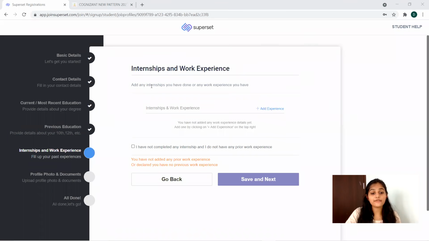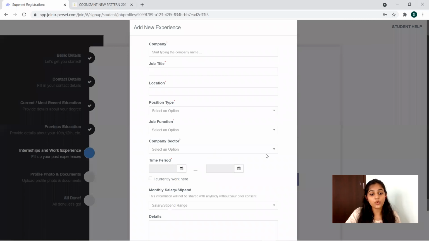Coming to this stage, you have to give internship and work experience. If you have any of them, you can provide the internship and work experience. You can add it from here. And if you have not completed an internship and don't have any details, that also you can provide. If you have not undergone any internship, you can go for that.